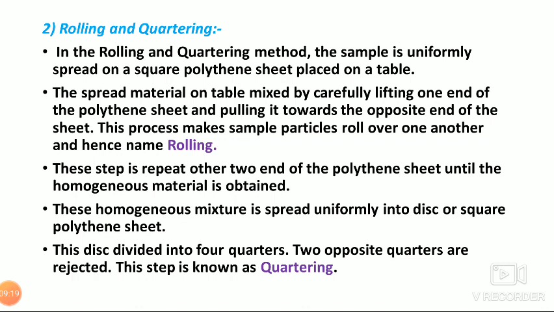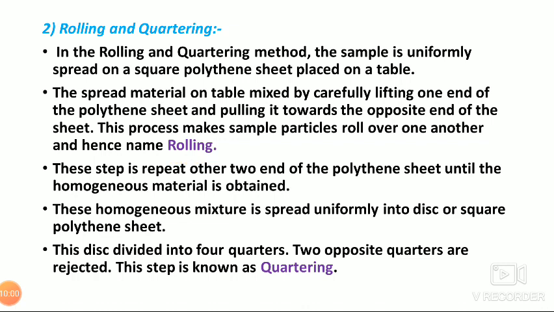That means whatever sample we have collected from the particular area, that whole sample, or you can say bulk material, will be spread over that polythene sheet. The spread material on the table is mixed by carefully lifting. After spreading all the bulk material, we lift one end of the polythene sheet and pull it towards the opposite end of the sheet. This process makes the sample particles roll over one another, hence the name rolling.